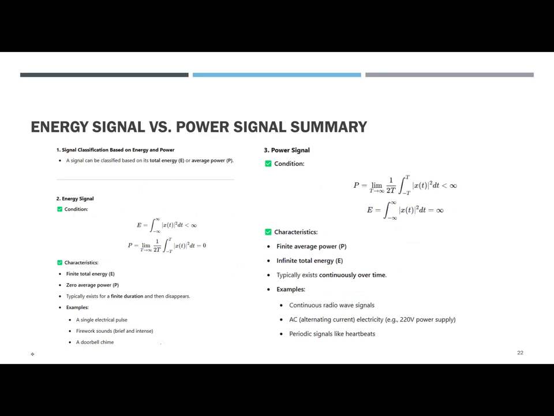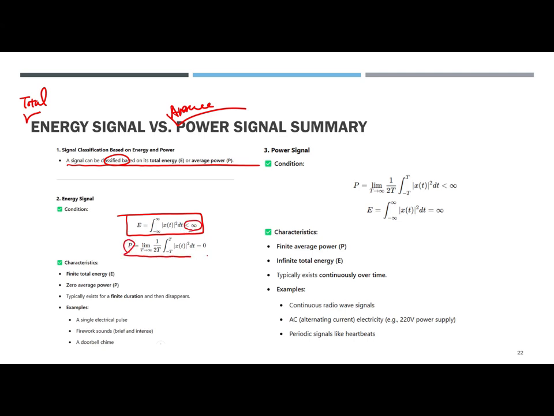So, to summarize the energy signal and the power signal: signals are usually classified based on total energy and average power. An energy signal is non-periodic, and its total energy should be less than infinity, but its average power goes to 0. So the energy signal has the characteristic of finite total energy and zero average power.